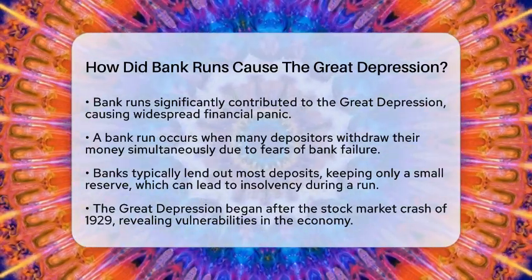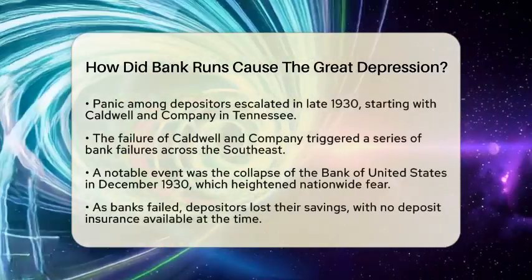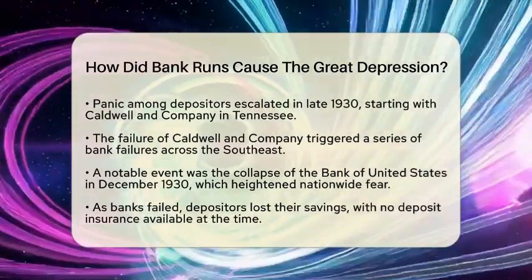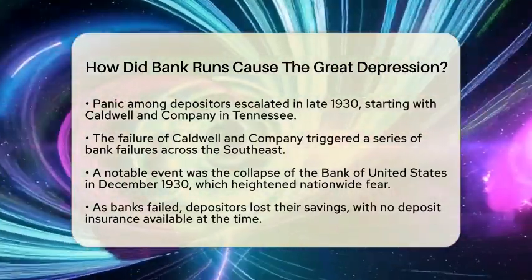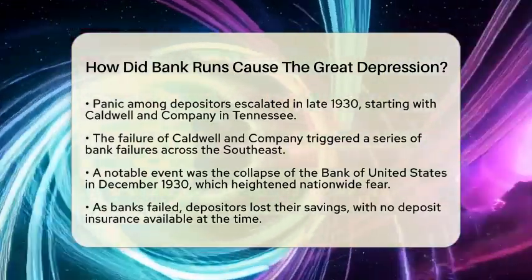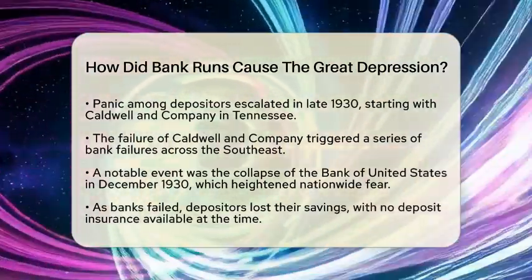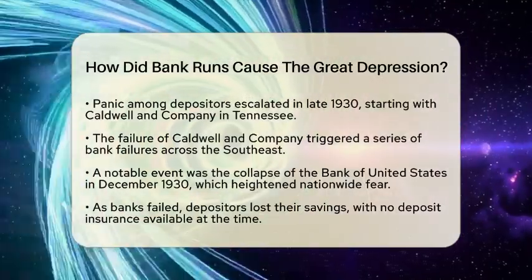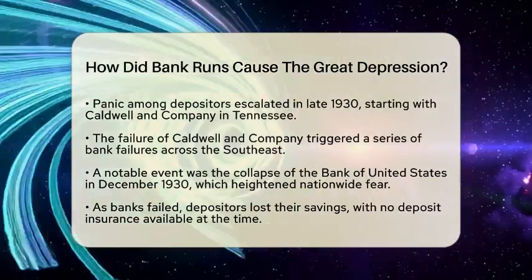The Great Depression began after the stock market crash of 1929. This crash exposed weaknesses in the economy and financial institutions. Panic quickly spread among depositors. Bank runs started in late 1930, beginning with Caldwell and Company in Tennessee. This triggered a domino effect, causing smaller banks across the Southeast to fail.